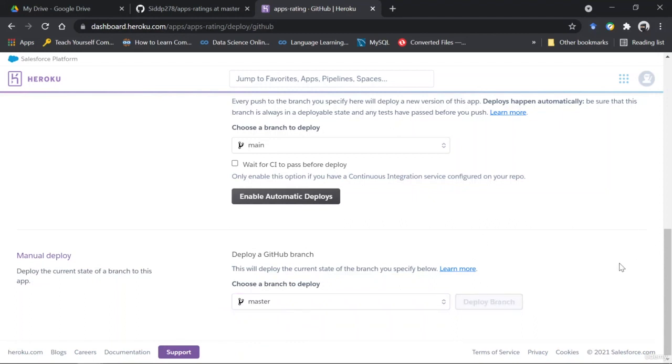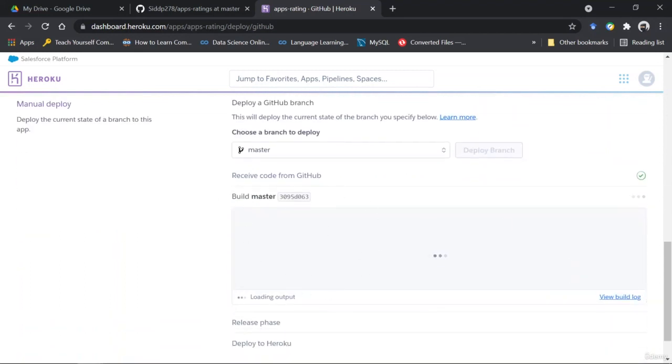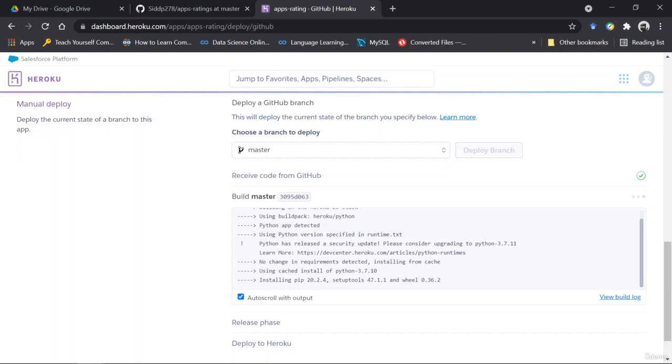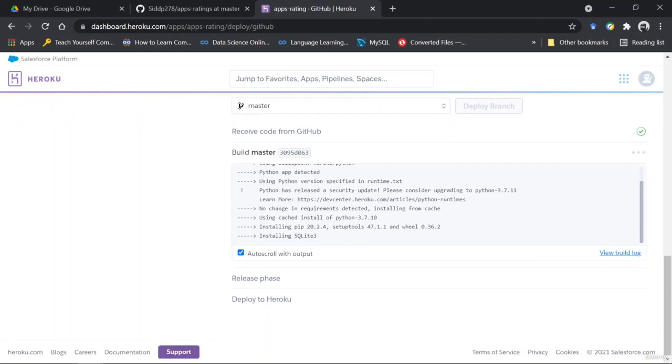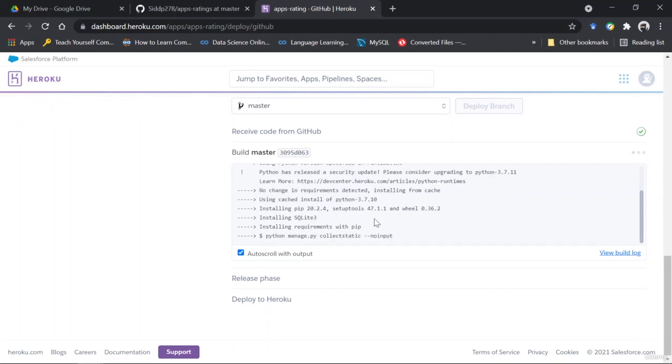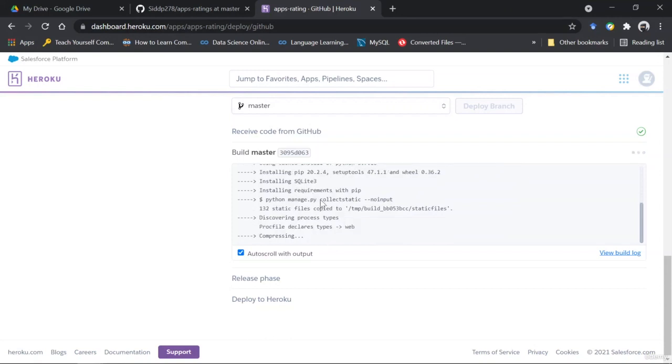So once I click on deploy branch, what happens is that now the server is started, and then the code is going to be set up on the server. So you can see that using build pack, it has understood that Python has to be used. And then from the runtime.txt, it has understood which version of Python has to be used. Next, from the requirements.txt file, it has understood which packages are to be installed and used, right? Then with the help of procfile, it is now running the collect static commands.